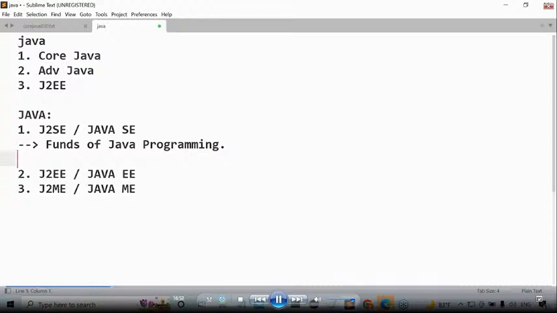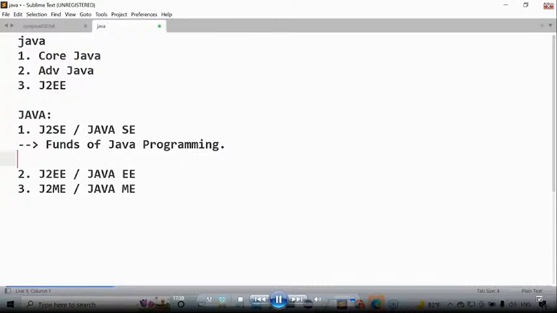English is a natural language, not a programming language. In English, max is what? Formation of the statements. Am I right or not? Statement formation is a max for spoken English. If you want to form the statements, foundation is required or not? Some alphabets we require or not? Some grammar rules and regulations are required or not? ABCDs, alphabets, and some set of rules and regulations we require to form the statements. Is it not the foundation for the English language?